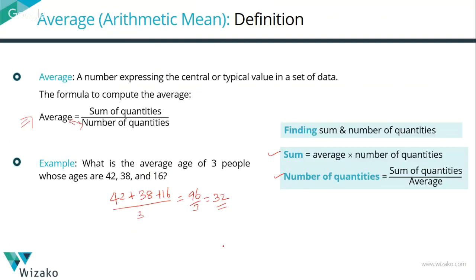Quickly wrap this learning with very simple examples. In one case, we'll find out the average. Second one, we'll find the sum. And in the third one, we'll find the number of quantities.